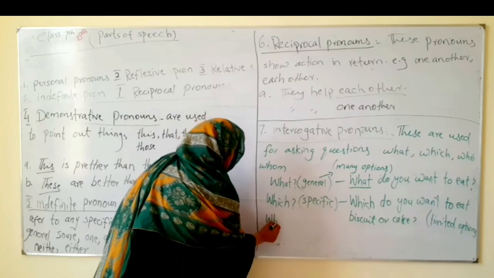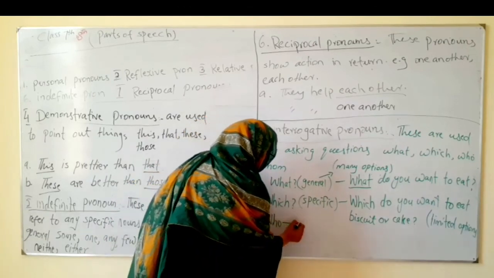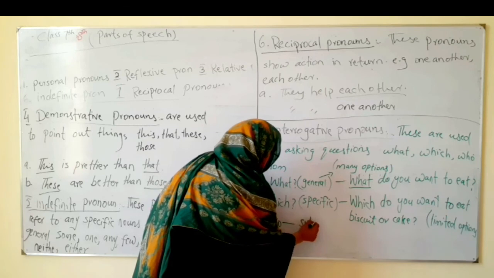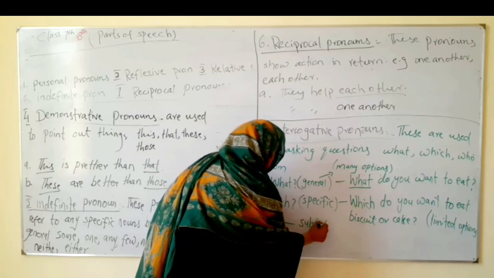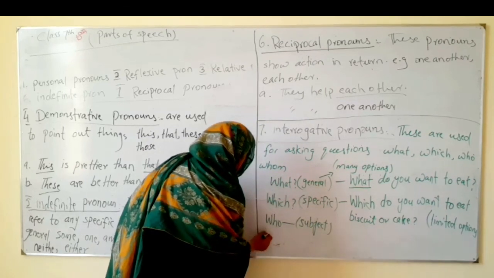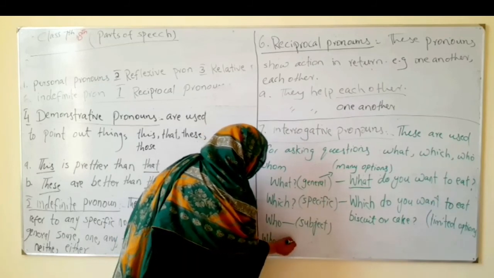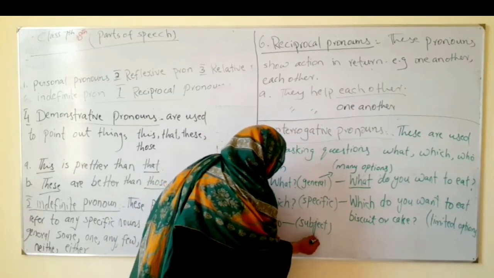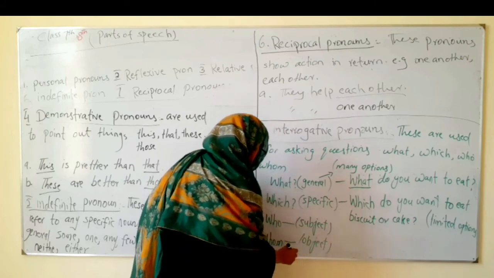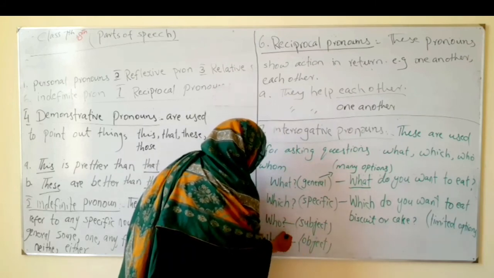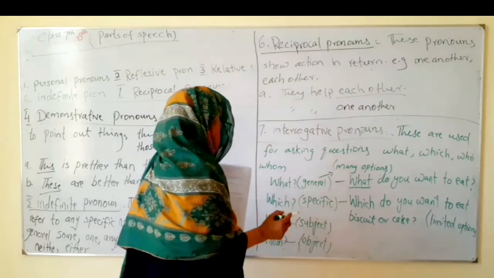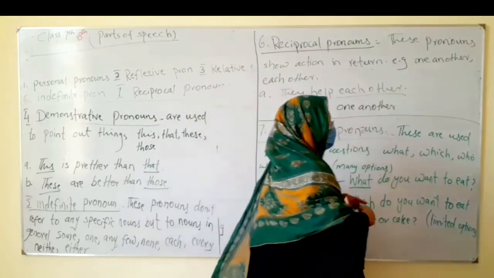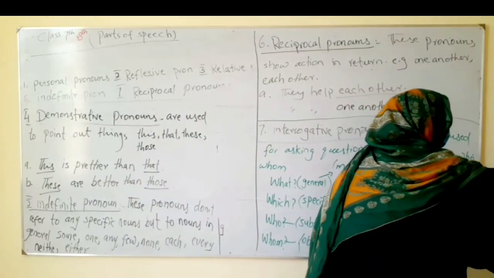And who is used for the subject and whom is for the object. Let's see how. Both are interrogative. Giving you one sentence as an example where you can fit both.